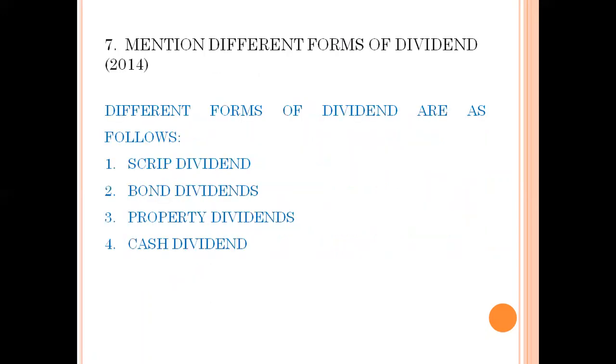Moving forward to the seventh one, mention different forms of dividend. A simple one. Different forms of dividend are scrip dividend, bond dividend, property dividend, and cash dividend. Any two will be sufficient, friends, to mention for a 2-mark question. However, I have mentioned 4. You can choose any two out of these.